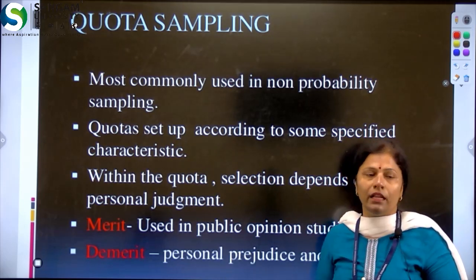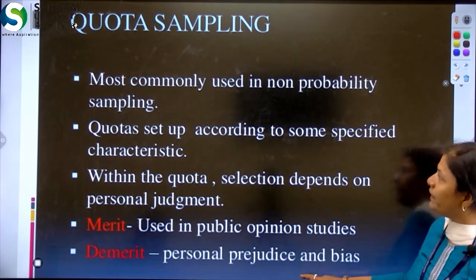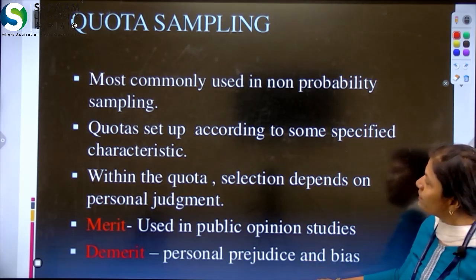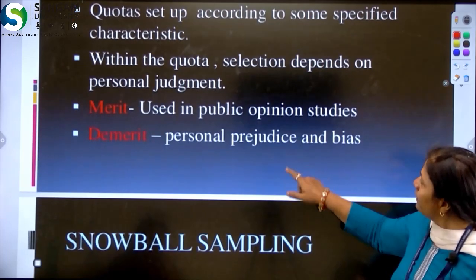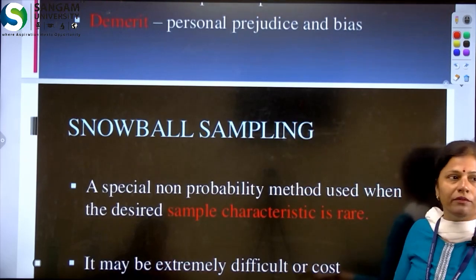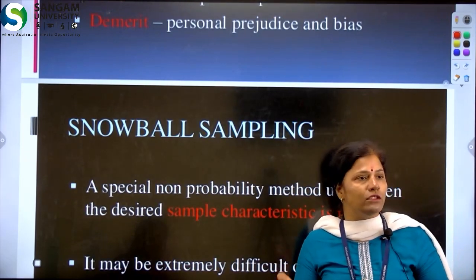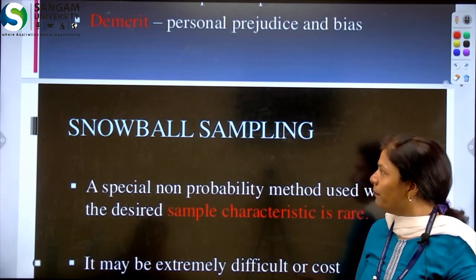It is considered a fairly unbiased method, or a fair judgment. In public opinion studies we can use this type of quota sampling, where we go for large-scale research studies. Bias is still there, because when the researcher fixes the percentage of the quota, at that time he or she can be biased.